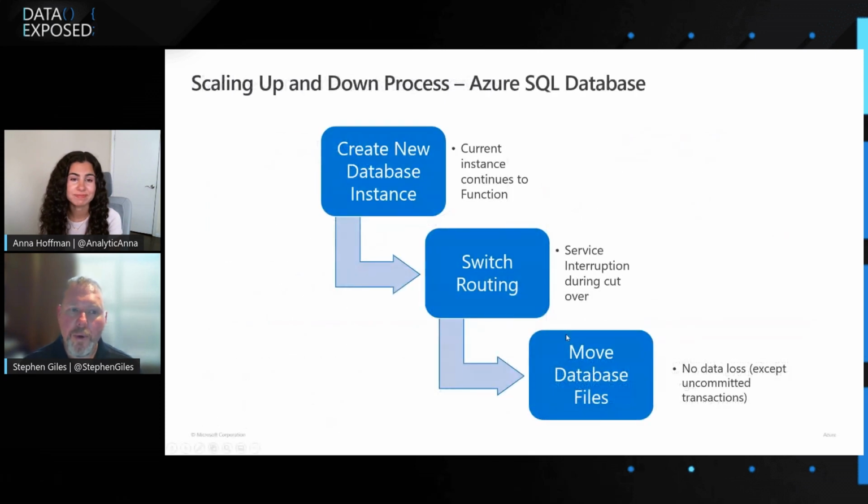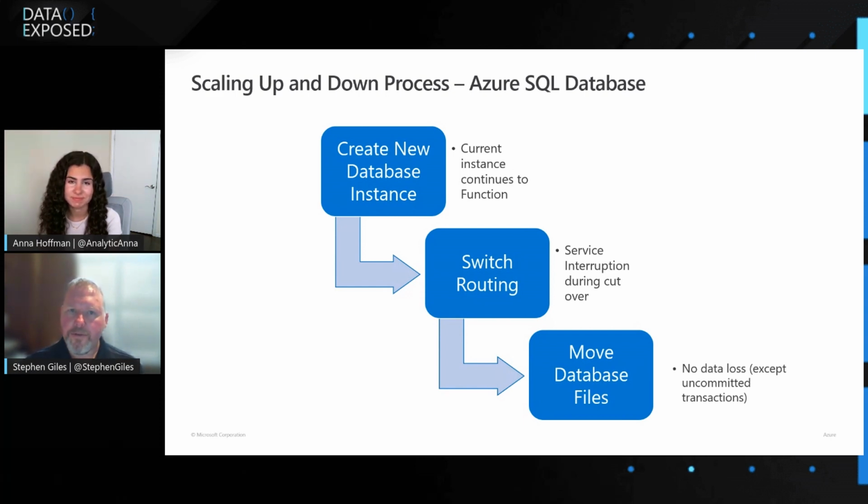The way it works, when I issue the scale command, it makes the change behind the scenes. It actually creates a brand new instance of my database. So it goes through the whole provisioning stage while my database is still in use. And then when it's ready to go, it just pauses the connection briefly.